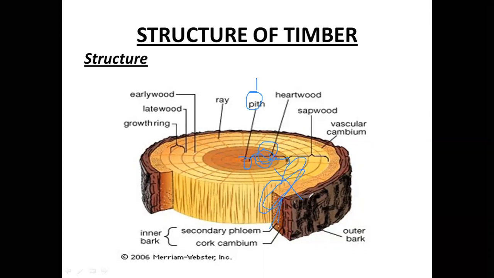And the next is medullary rays. The thin radial fibers extending from the pith to the cambium are known as medullary rays. The next is bark. It is the outermost portion. It is called bark. The outermost portion of the branches is the outermost zone and makes the skin of the trees. There are two types of bark. First is inner bark and second is outer bark. This is outer bark and this is called inner bark.